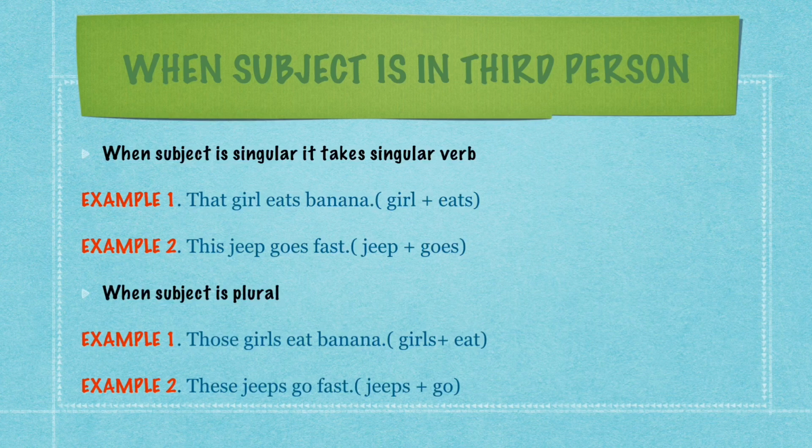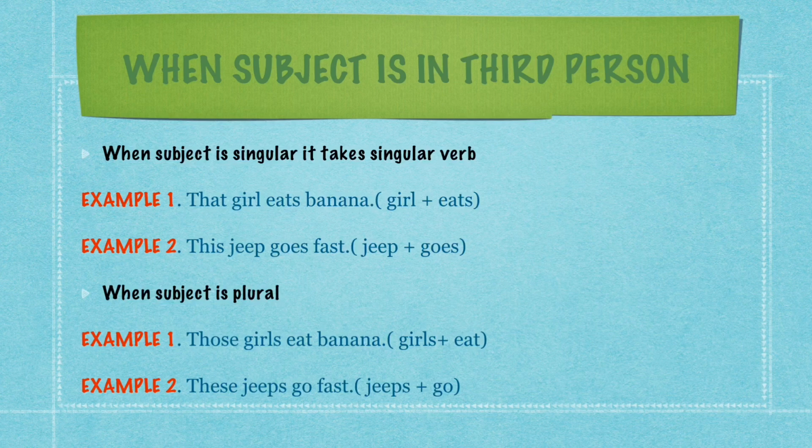And when the subject is plural, we have to see the same examples. Those girls eat banana. Here those girls, subject is plural and it is taking the plural verb eat. The same in the example 2, these jeeps go fast.